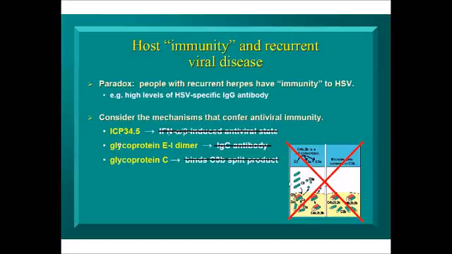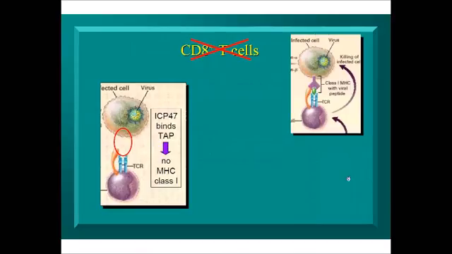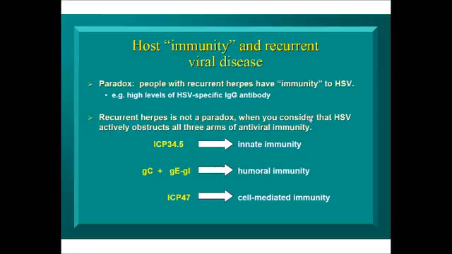So we took out the innate, we took out the humoral, now we're down to cell-mediated immunity, and I think you know where this is going. This virus encodes ICP47, stops up the antigen transporter. MHC class 1 does not efficiently reach the cell surface to present HSV antigens to the T cells. These are not absolute roadblocks. They don't absolutely derail the whole immune response. If they did completely derail the immune response, somebody would die of an HSV1 reactivation. But what they do is they certainly slow down immune recognition of a reactivation event.